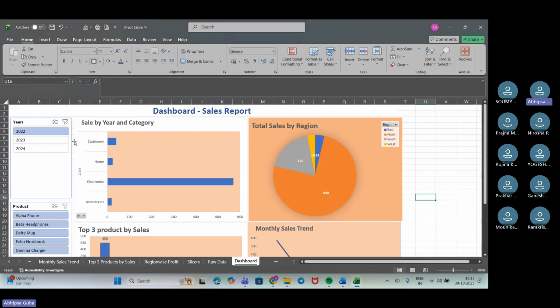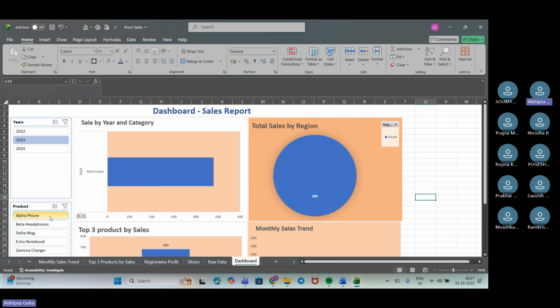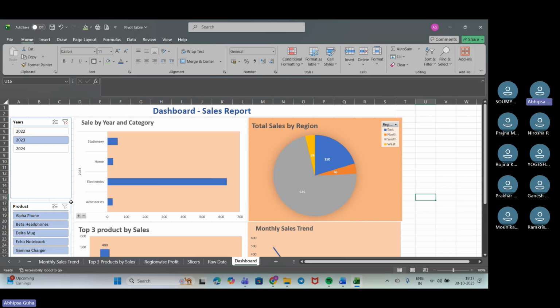For 2023, if I put it, the southern section has the majority of sales. Now if I check for a specific item, alpha, it is giving me 480 sales we have received. Okay, let's just remove that.